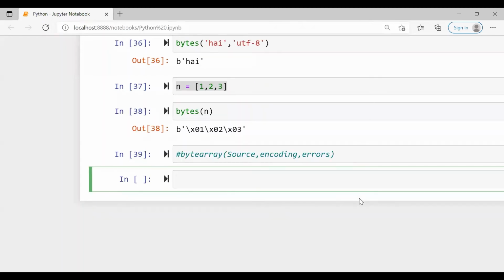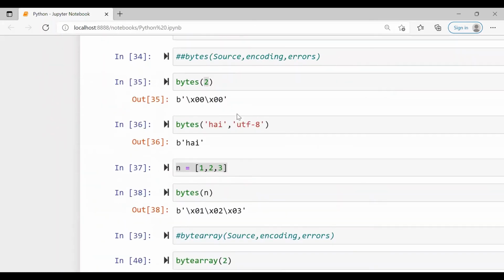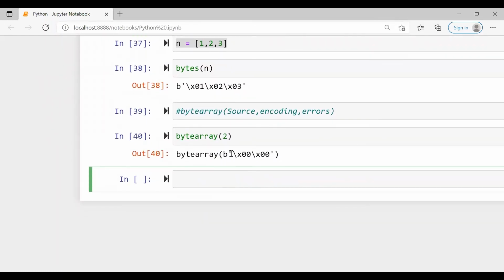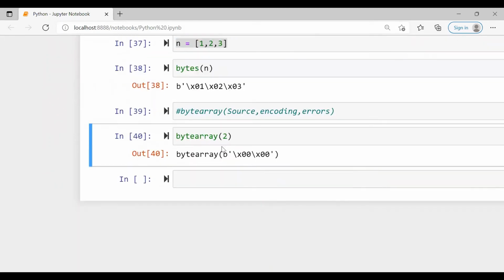So we'll initialize the bytearray. We'll take the same example, bytearray of 2. I'm taking an integer and converting it to a bytearray. So it has converted it into an array, and you can easily observe the difference from here.